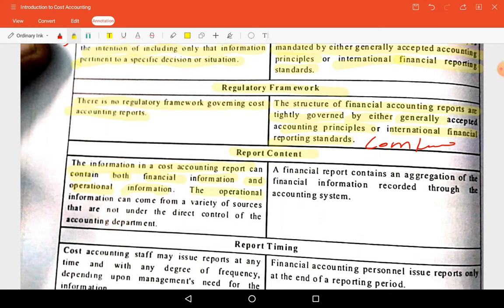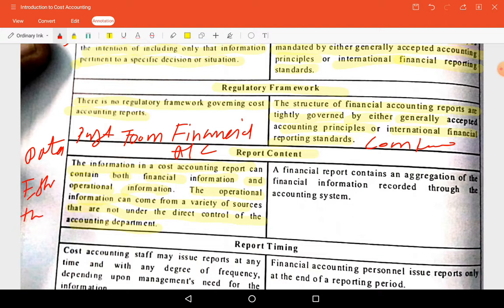The operational information can come from a variety of sources that are not under the direct control of the accounting department, because cost accounting takes information or data of the past from financial accounting and estimates the future cost or budget, or prepares some budgets or quotations for the future period. Okay, and they want to control the cost according to that.